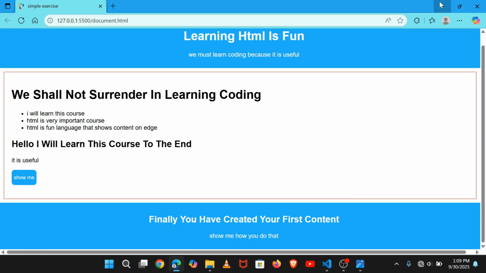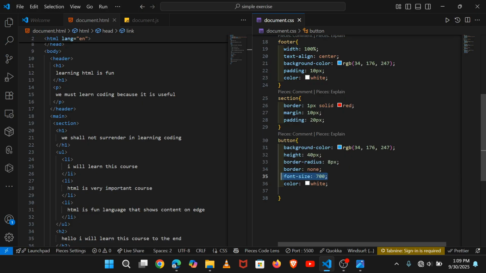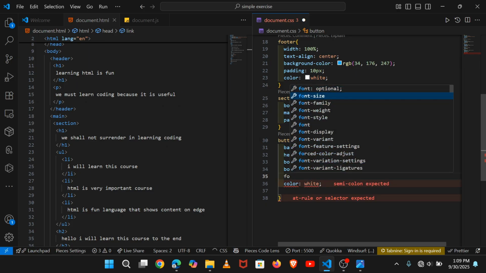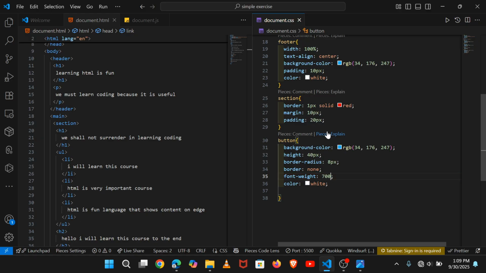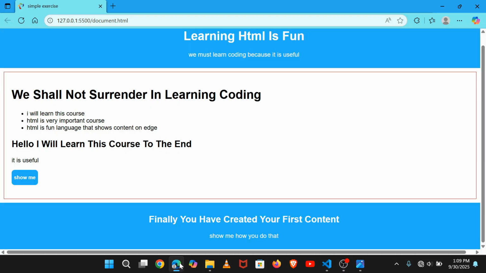You can see no font size. No, that is not true. We take this font weight and we grab this 700 because it is the one that will make this text bold. That was a small mistake of not remembering that trick. So you can see the text has already changed.